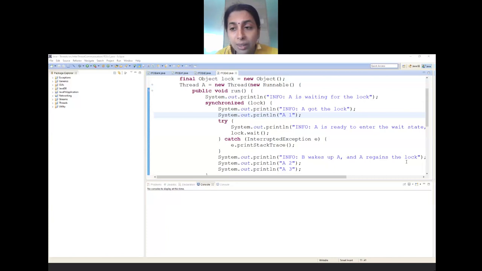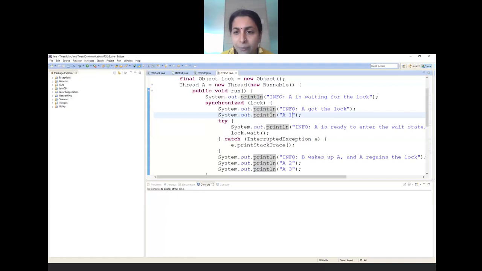Now, inside this, with this synchronized block, have I achieved inter-thread communication? No, not yet. So I will simply print "A has got the lock." I have not called any method here. I have explicitly printed 1, 2, 3, for simplicity. I have called A1.